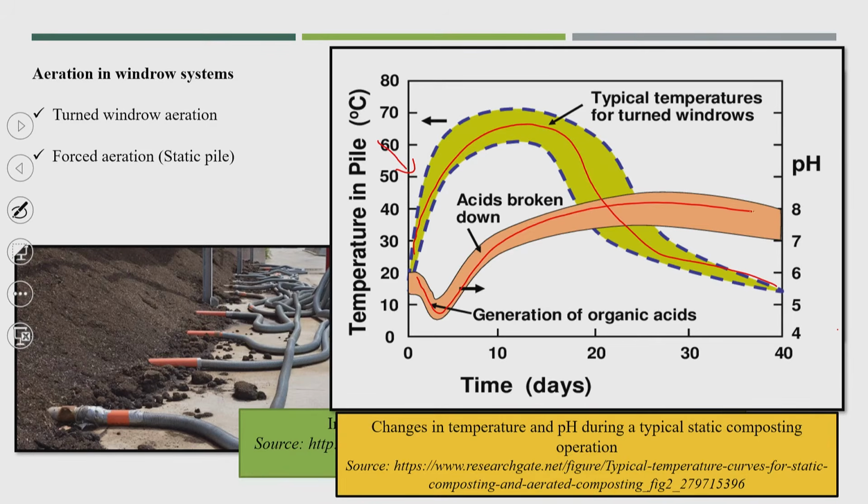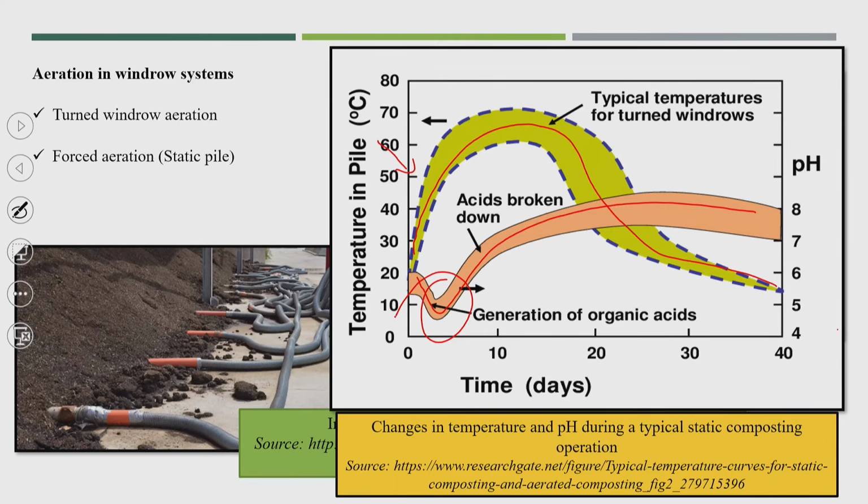It is possible that initially pH will drop because of organic acid production and the buffer system available. Obviously, initially the pH could drop, but after that neutral pH could be possible by the buffering system in the composting process.